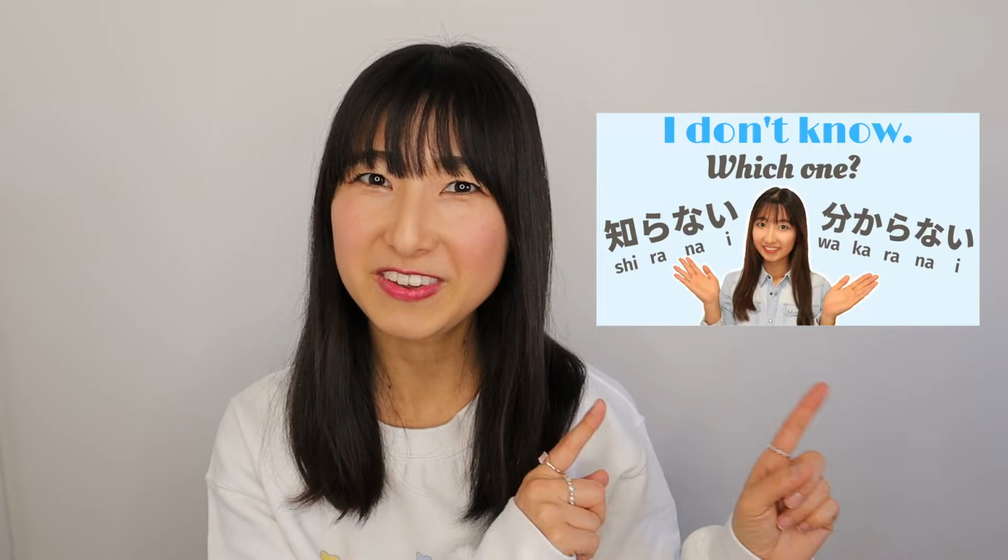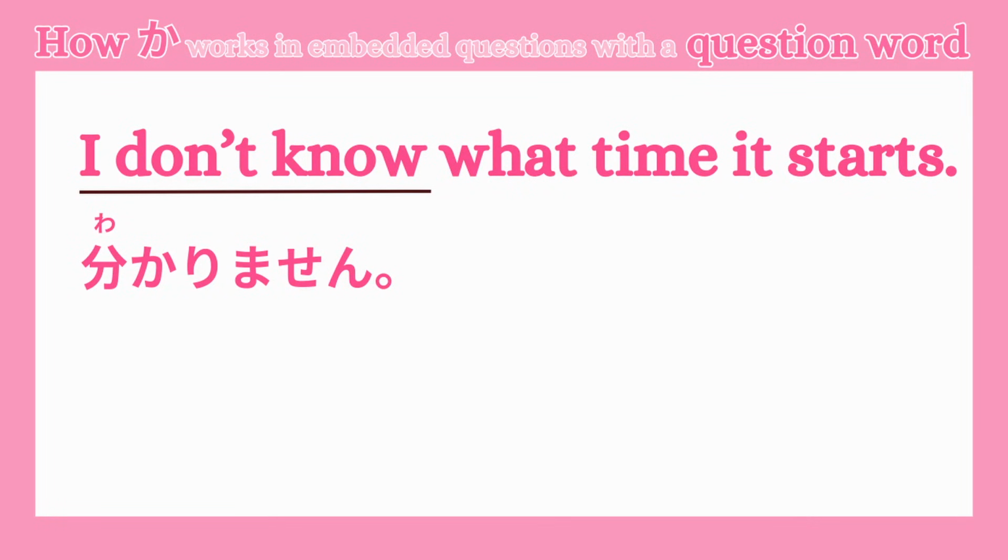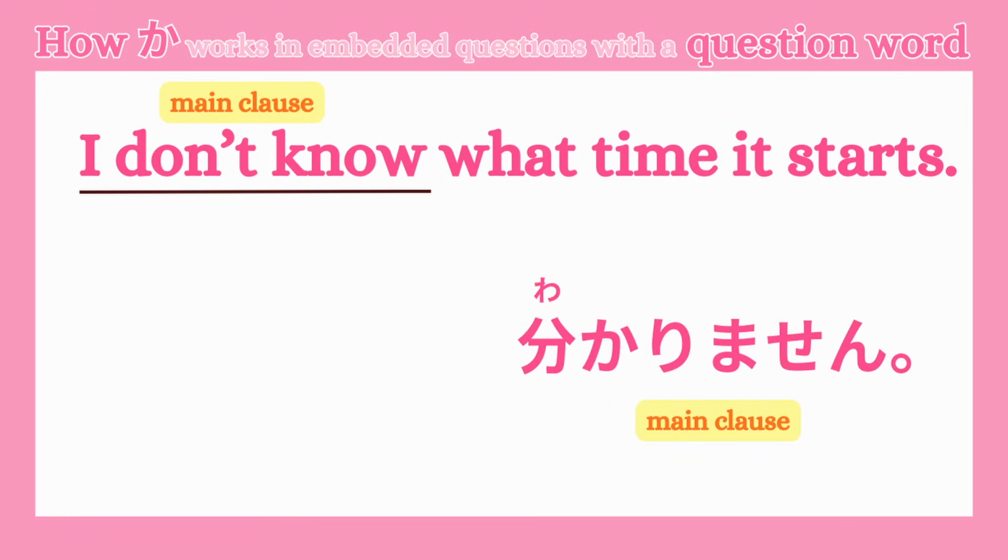If you said 知りません, that's yes and no. Both can mean I don't know, but they are used in different situations. I explained the difference in detail in another video, so if you want to understand when to use わかりません and 知りません, please watch that video. So, let's use わかりません for the sentence I don't know in this case. And I don't know is the main clause, so in Japanese, it goes at the end of the sentence.